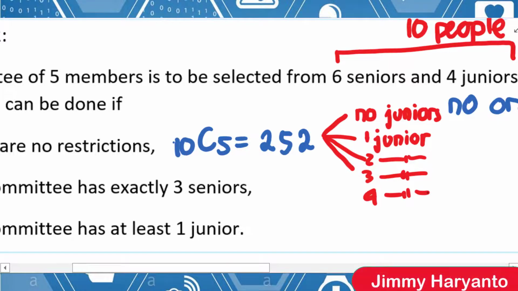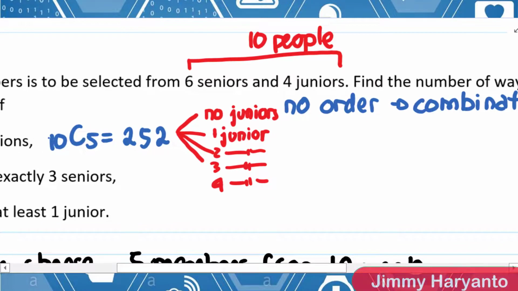Okay, so 252 contains no junior, 1 junior, 2 juniors, 3 juniors, and 4 juniors. And the question asks you for 1 junior until 4 juniors. That means we can think about the reverse method, the reverse calculation.